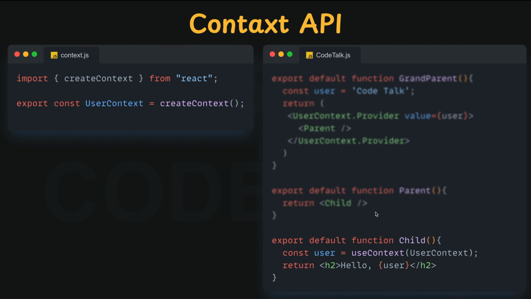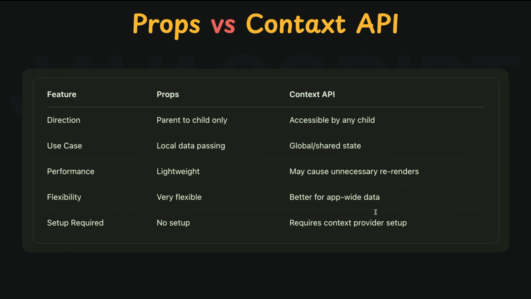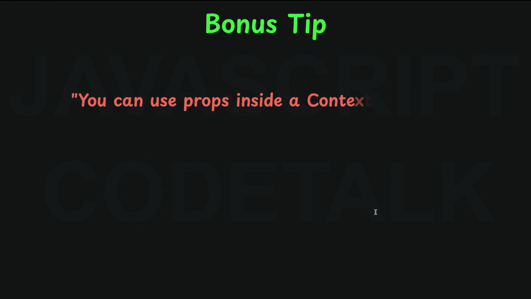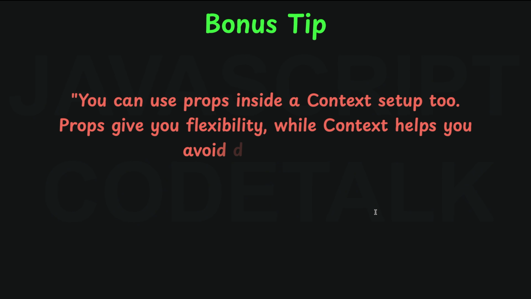Now you don't need to pass user through the parent. The child gets it directly using useContext. For more understanding of these, you can pause the video and compare. Props are great for simple parent to child communication, but if you find yourself passing the same data through multiple layers, it's time to bring in context.